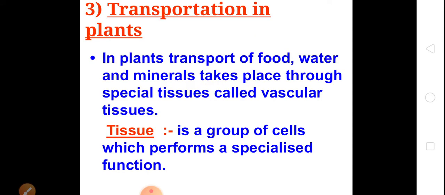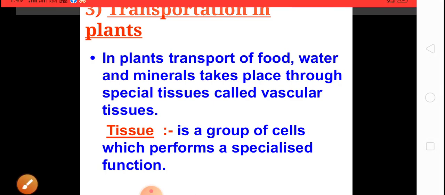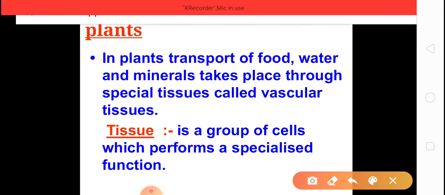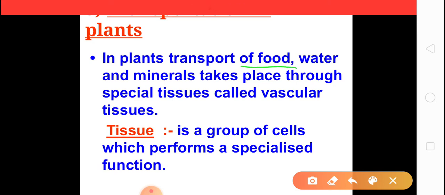Transportation in plants. Children, in plants, the food, water and minerals are transported to the various parts by special tissues called vascular tissues.